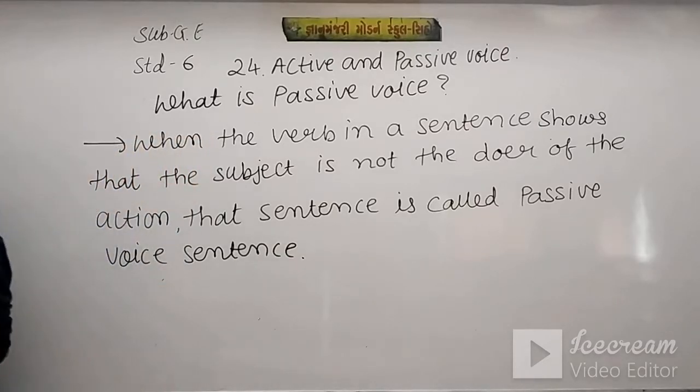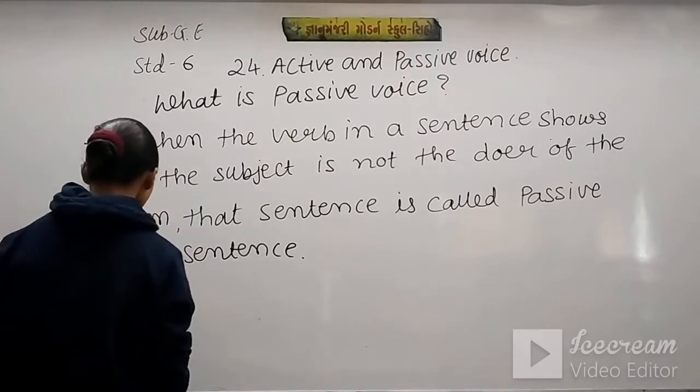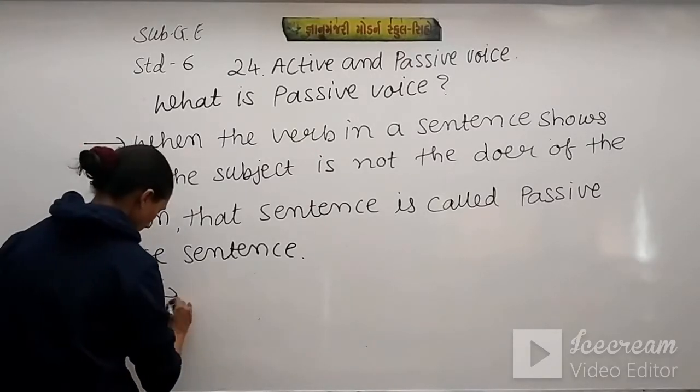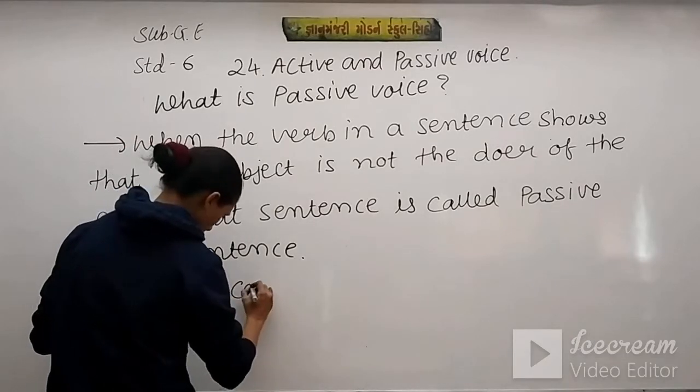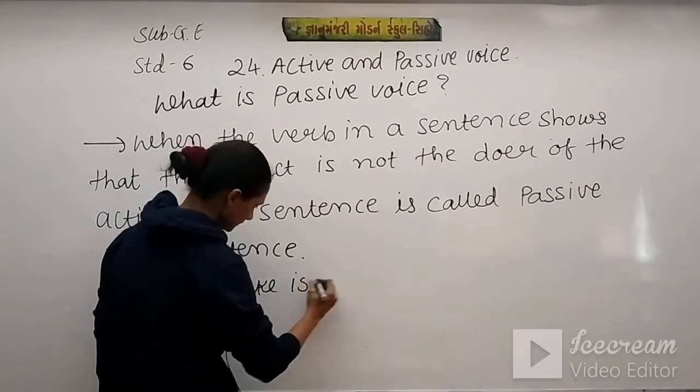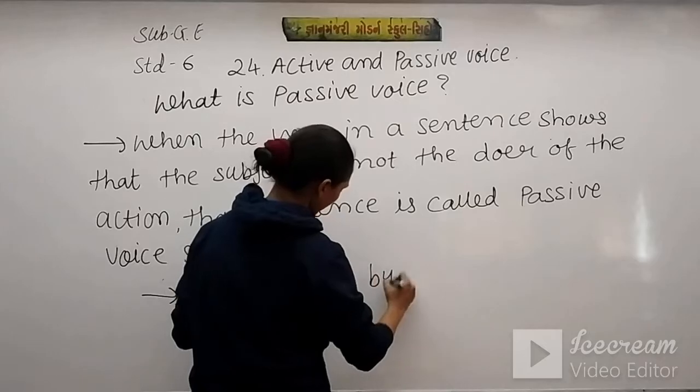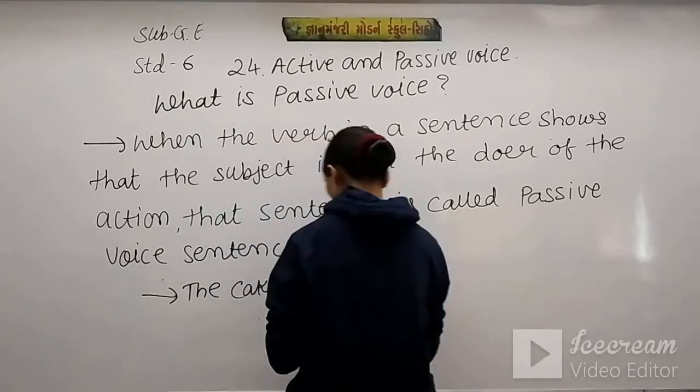Okay, let me give you an example. The cake is cut by Rita.